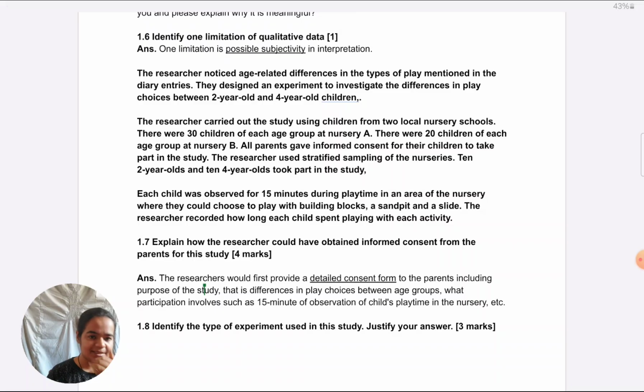So, don't make that mistake. To contextualize, don't give examples from the first part of the situation. They're asking you from the second part. You have to link to that part only. Okay, so first is doing a detailed consent form.